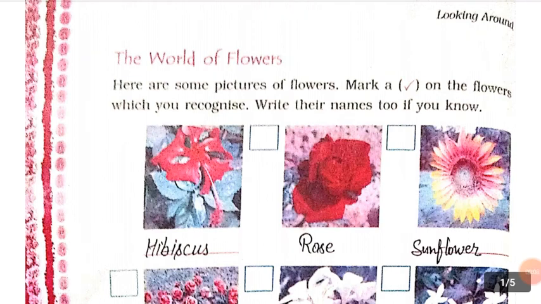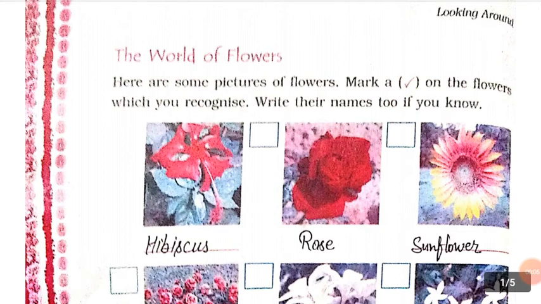This is your class 3rd NCERT book Looking Around, and today we will read the second part of the chapter number 11. So let's start the remaining chapter.